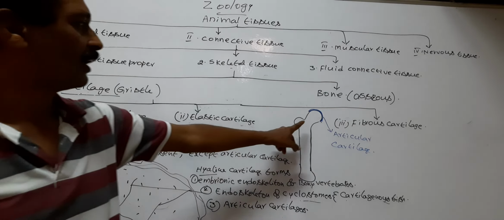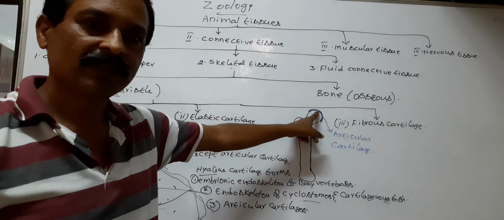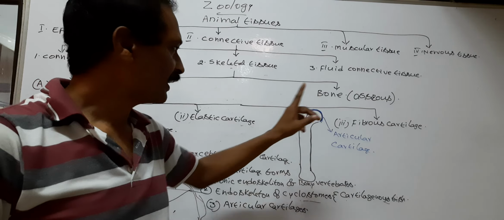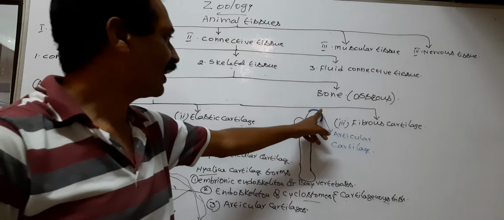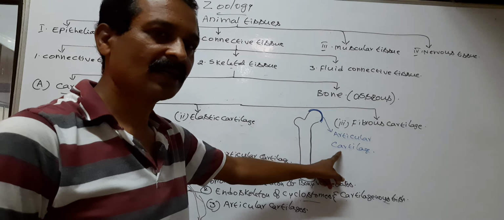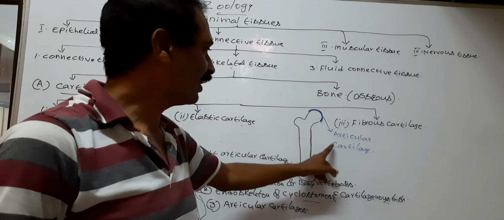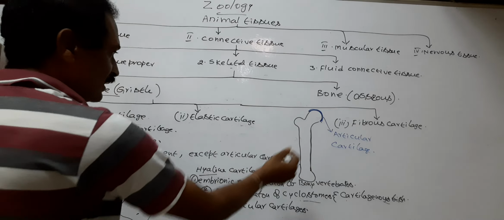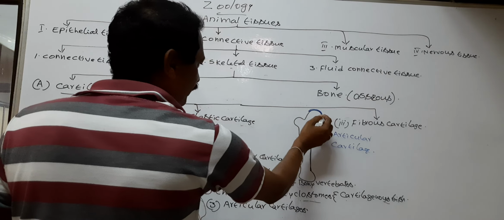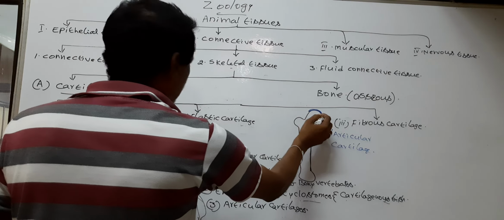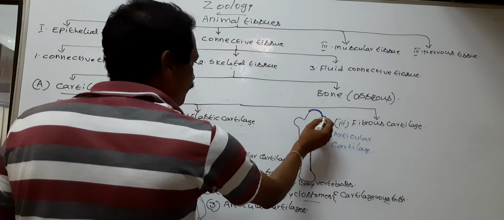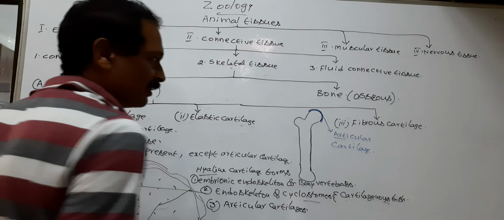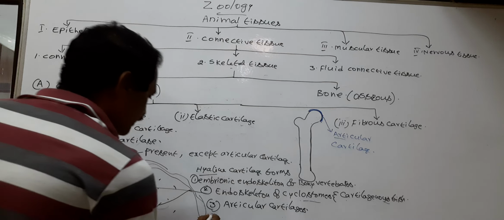The ends, or free surfaces, of the long bone possess hyaline cartilage. This hyaline cartilage is called articular cartilage. Here, the articular cartilage forms joints. So the hyaline cartilage at the free surfaces of the long bone is called articular cartilage.